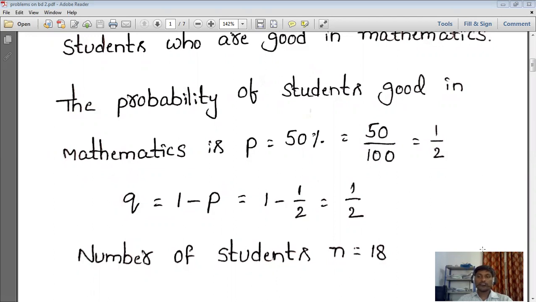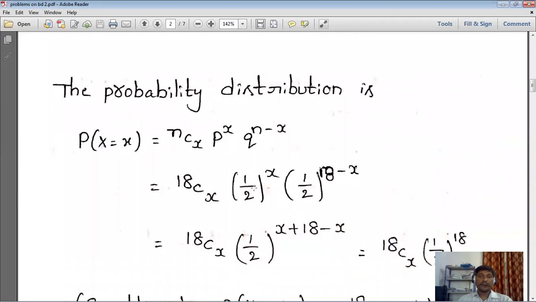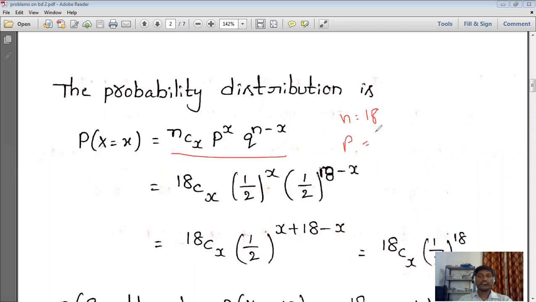Now we are going to apply the binomial formula. The probability distribution is given by p of x is equal to nCx p power x q power n minus x. Just we are substituting what we know. Here n is equal to 18, p is equal to 1 by 2, and q is equal to 1 by 2.